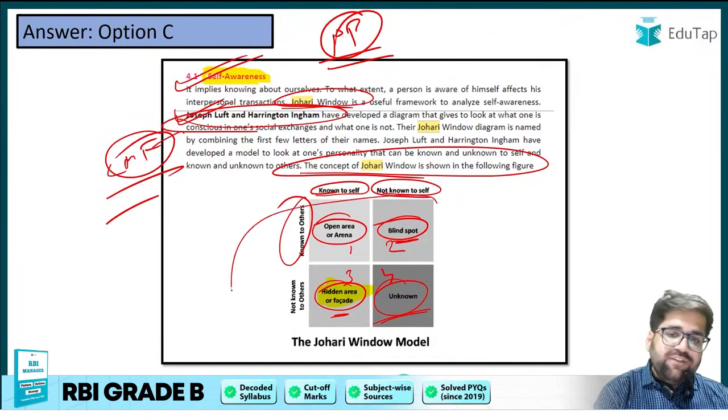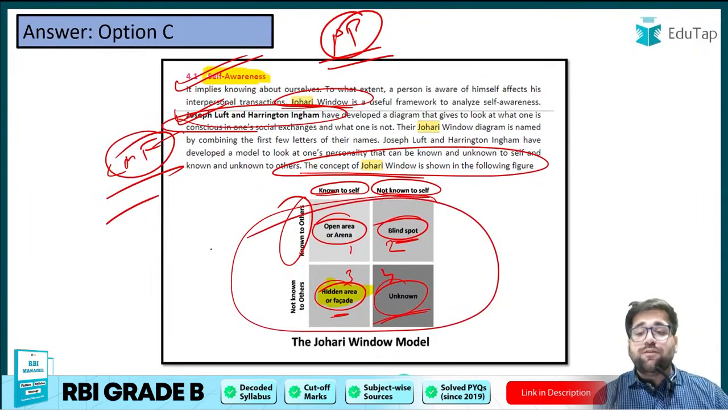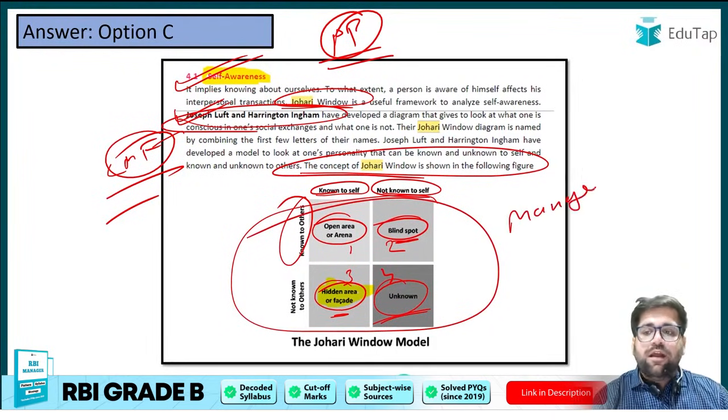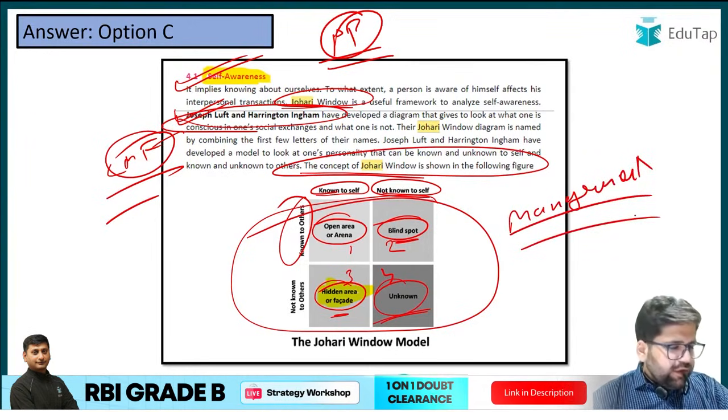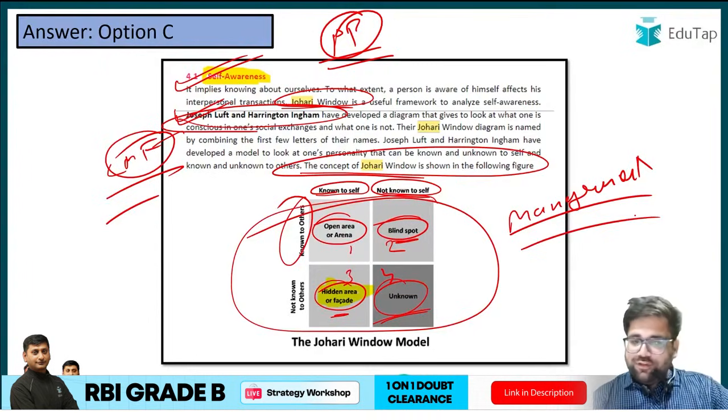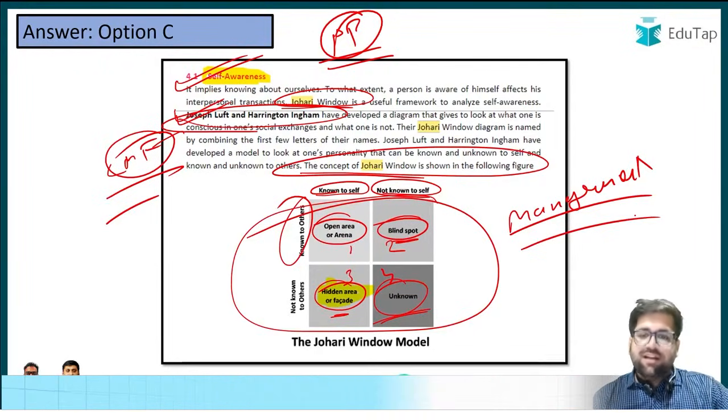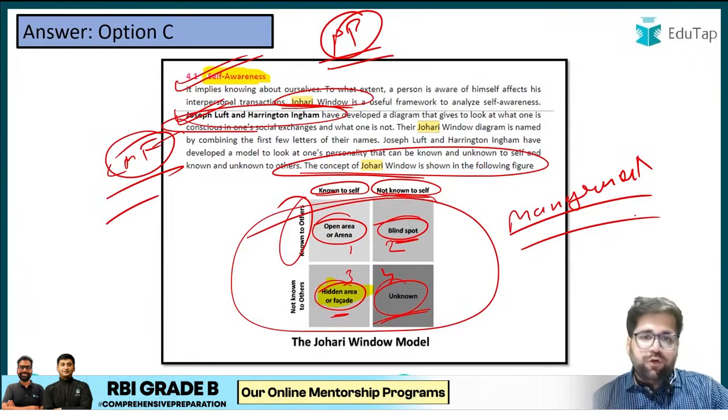So these are very important concepts which come under management. And if you see, RBI is just asking you very basic questions on management. So I request you to please answer all these questions. And if you are not able to answer this, again, it's a wake up call for all of you.